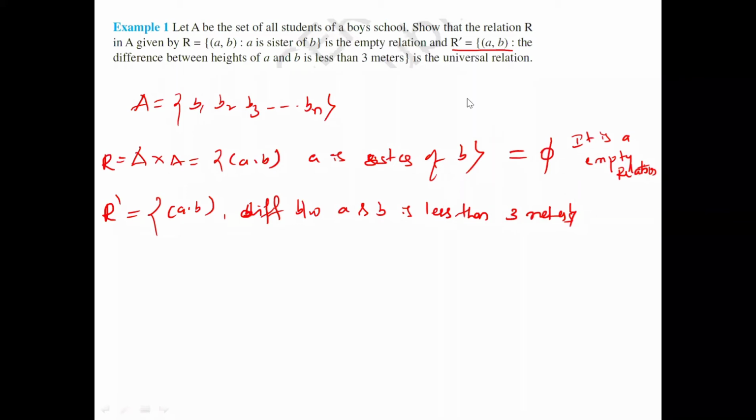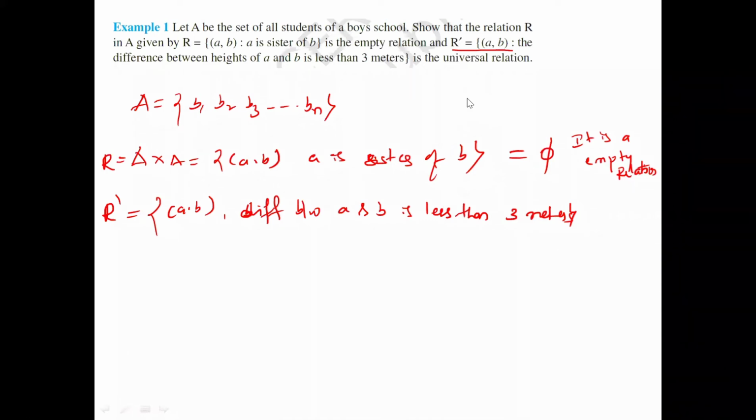Okay. So here A and B is less than 3 meters. Now what is the A and B means? They are given that A and B are the boys here. A is also a boy, B is also a boy. Their difference of the height. What is the difference of the height? It is less than 3 meters.